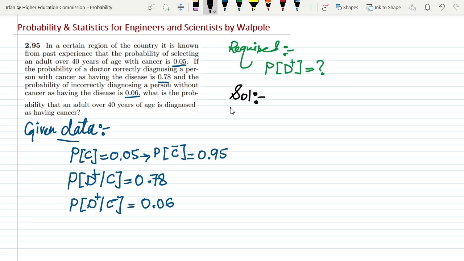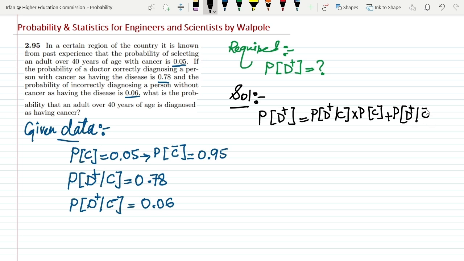So in order to find the solution of it, previously we have seen that in order to find the diagnosis of D plus, we have to find out the probability of D plus, given that a person has a disease, multiplied by the probability of a disease. Similarly, the probability of diagnosing positive, such that a person doesn't have a disease, multiplied by the probability that a person doesn't have a disease. Okay, this is the formula which I'm going to use here, and this has also been obtained from another formula.